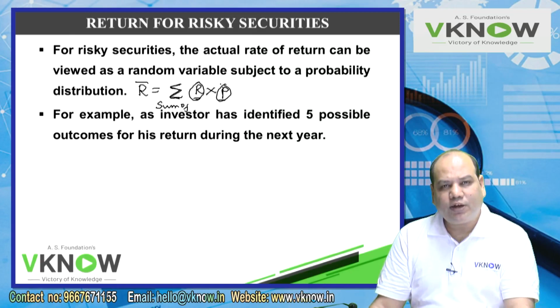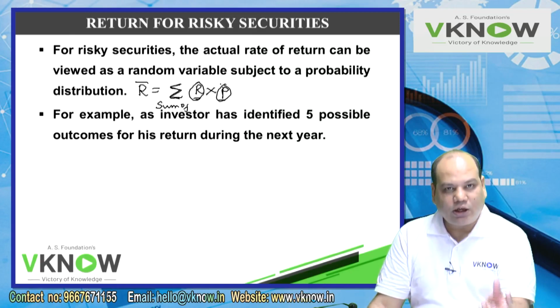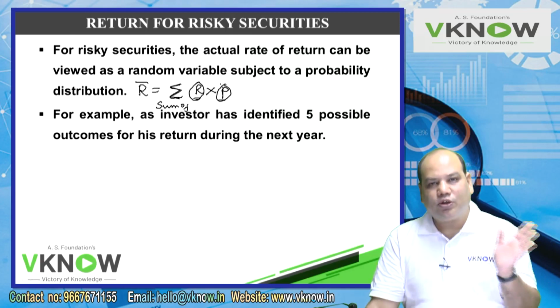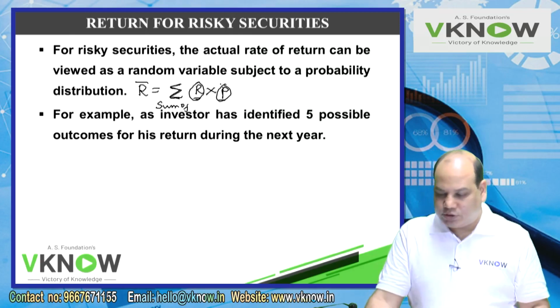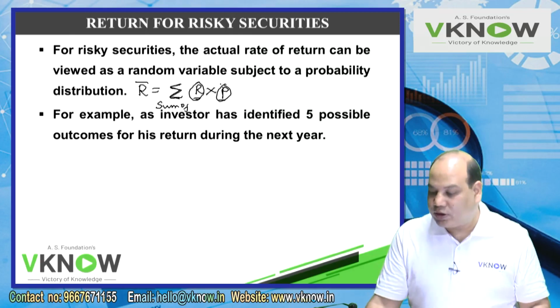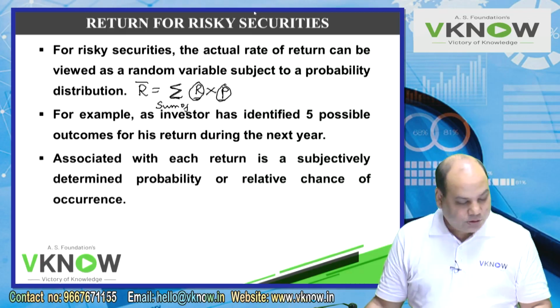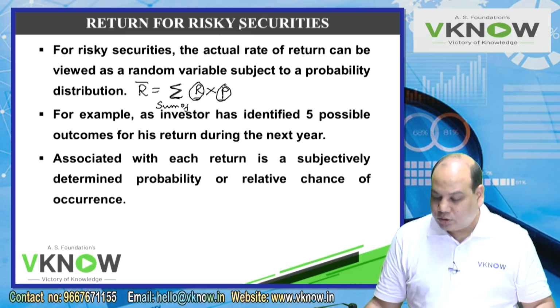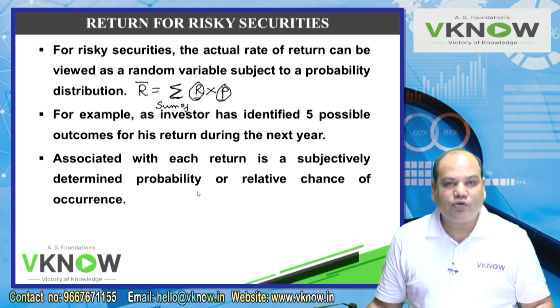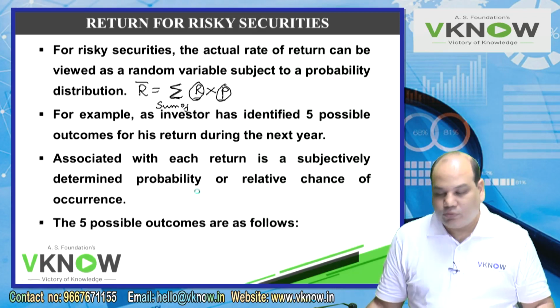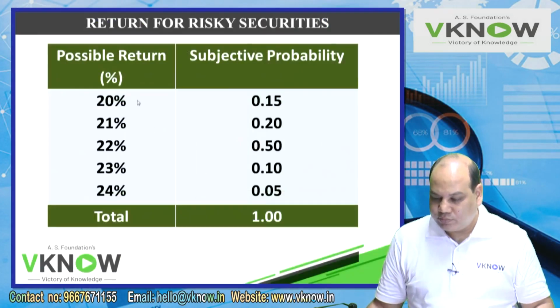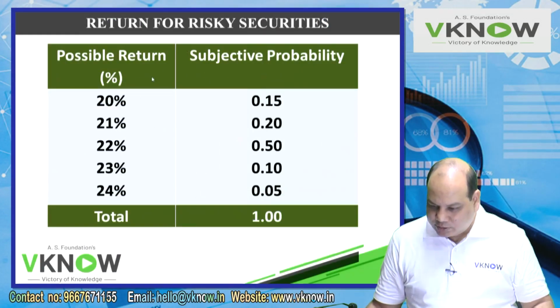We'll solve one very simple example today. We'll start with very basic and then slowly we'll move to very advanced questions. For example, an investor has identified 5 possible outcomes for his return during the next year. You will see this table below. With each return, the associated probability or relative chance of occurrence is also given. What are these 5 possible outcomes and their probabilities?